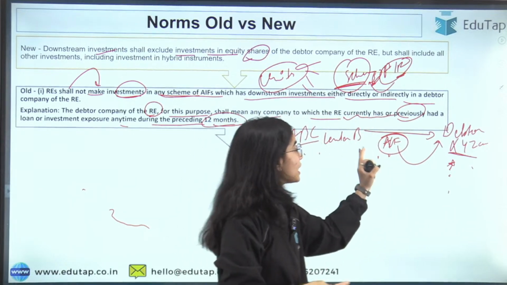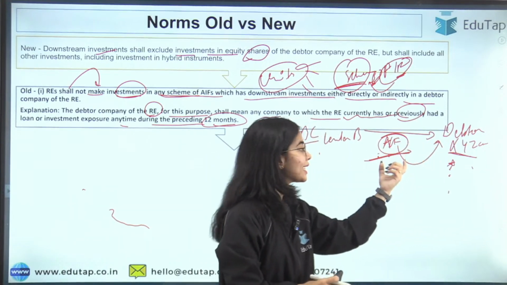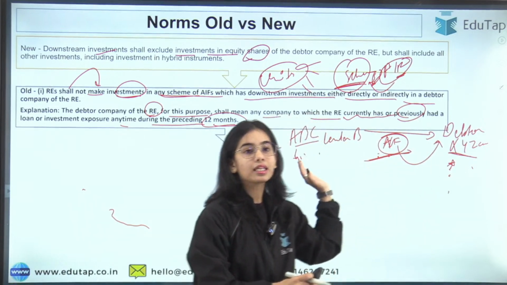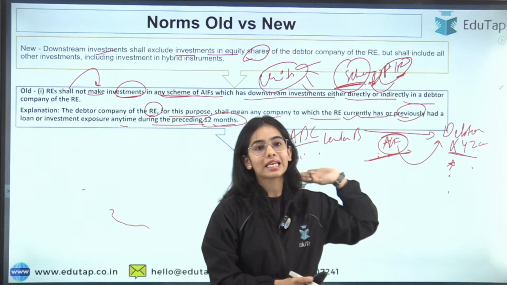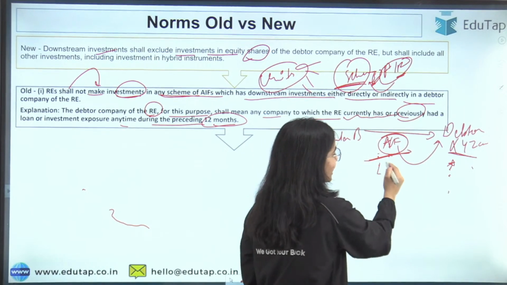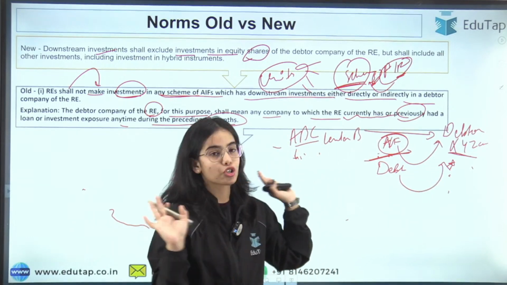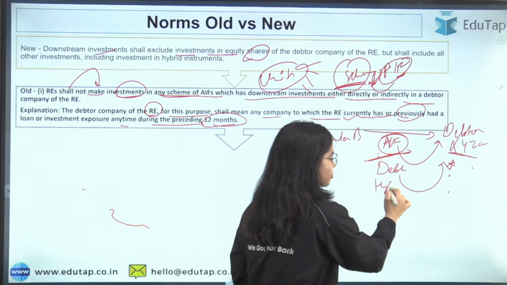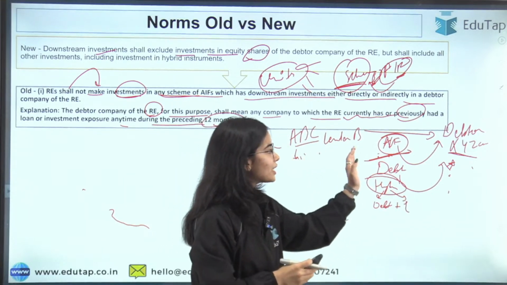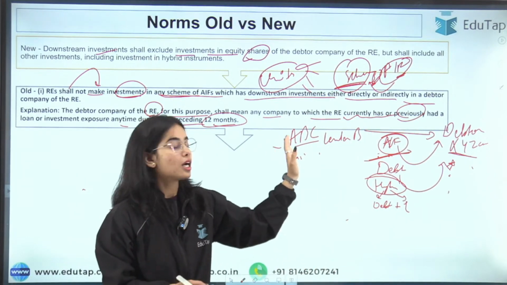So if the AIF, the alternative investment fund, is not giving debt to this debtor company, but is doing the downstream investment in the equity shares, then the ABC Bank should be able to invest in this AIF scheme. That means if the AIF scheme is providing any kind of debt to this debtor company, then the ABC Bank should not be investing. Or if there is a hybrid instrument, including the debt instrument as well as some equity instrument, through which the AIF is providing money to this debtor company, then also the ABC Bank cannot invest in this AIF.